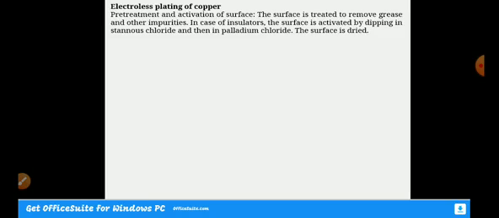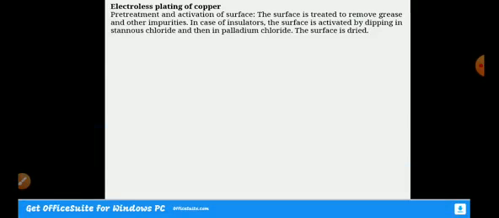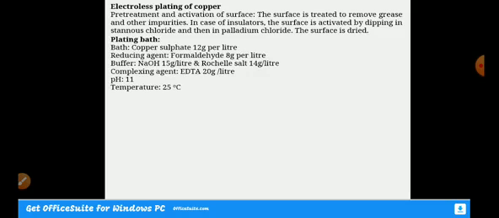Before going for electroless plating of copper, we have to undergo pre-treatment and activation of the surface. As I already told, if the cathode is not catalytically active, it should be made catalytically active by treating it with stannous chloride and then palladium chloride. Let's discuss the plating bath composition for electroless plating of copper.